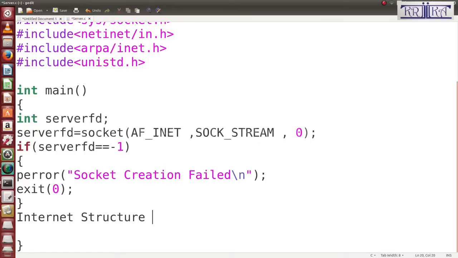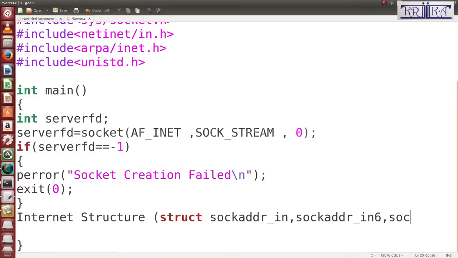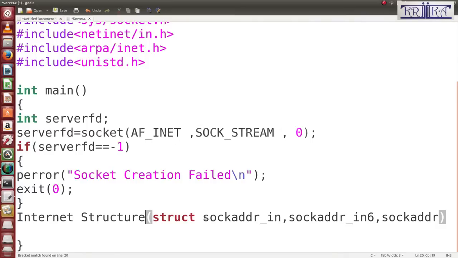There, what? struct sockaddr_in, and this is what? struct sockaddr_in6. sockaddr: there are 3 types of structures, internet structure. First one is what? Now it is for IPv4, it is for IPv6, it is a generic structure.